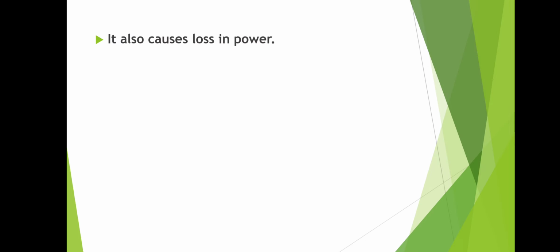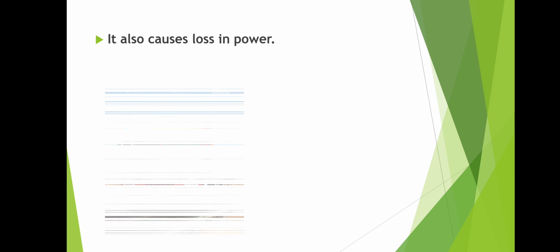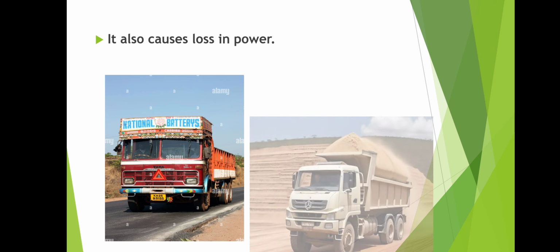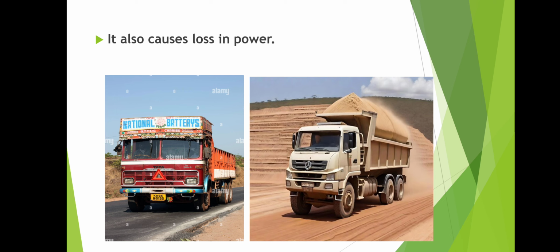Next, it also causes loss in power. For example, there are two trucks, one truck on the highway and another truck on the sand road. Which truck moves faster? The truck on the highway moves faster than the truck on the sand road, because there is less friction on the highway when compared to the truck moving on the sand road. So it also causes loss in power.